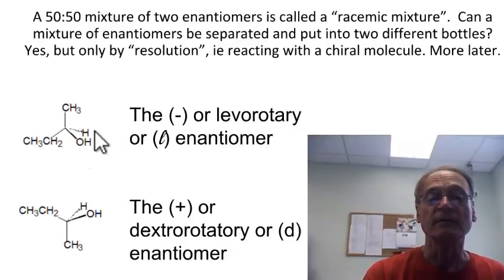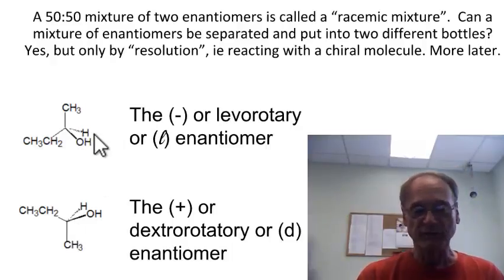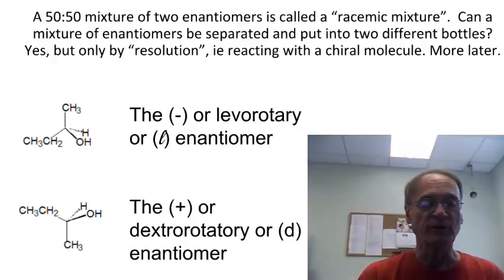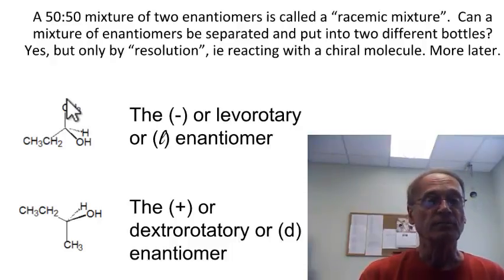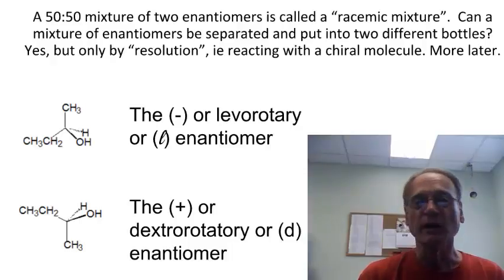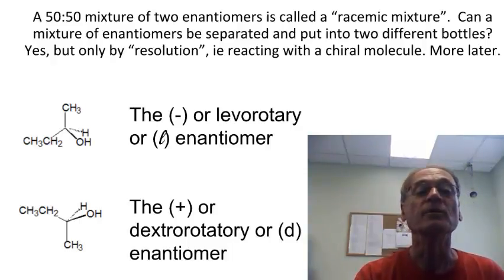But you can also have, say, 25-75 mixture, or 10% and 90%, or some other combination. There's no reason why they have to be in any particular ratio with each other. Although normally in the laboratory you tend to get racemic mixtures, 50-50 mixtures of things. Normally in nature, if you have a chiral molecule, you generally just get one of the two enantiomers of it. Also very interesting fact, we'll talk more about that later as well.